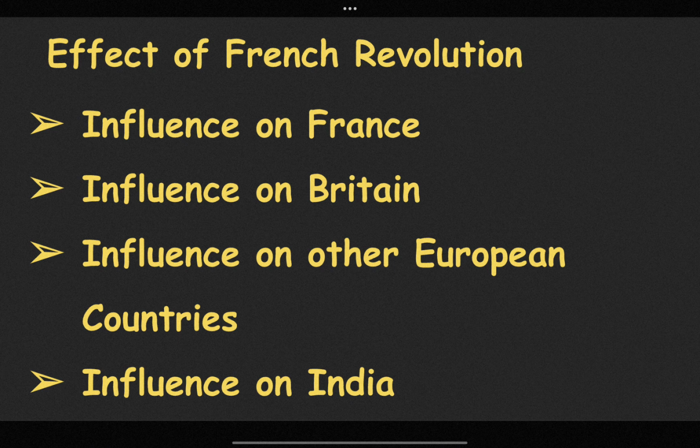When equality came, naturally socialism arises, because socialism is equality to all, or everyone is equal in socialism. We can say that. It leads to the establishment of human dignity and freedom. Now, the Reign of Terror was the background of Nazism and fascism also.